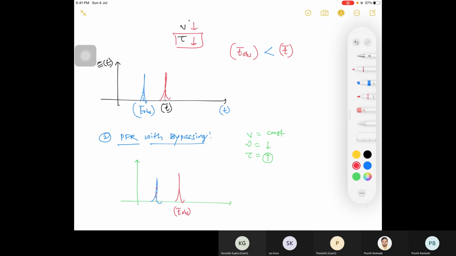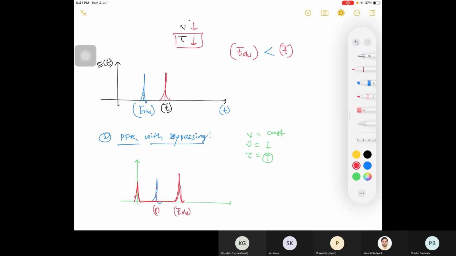But there is one more condition. This is your T mean, that is your ideal one. You will have the curve here, but there will be a short peak at the start. So your whole profile will be this. This red one is your profile.